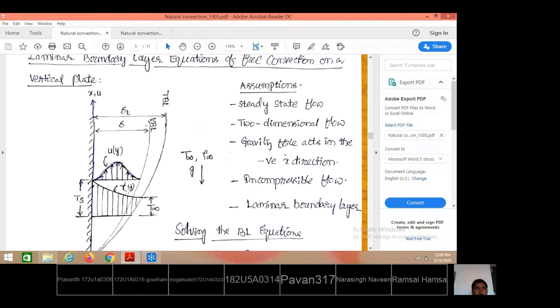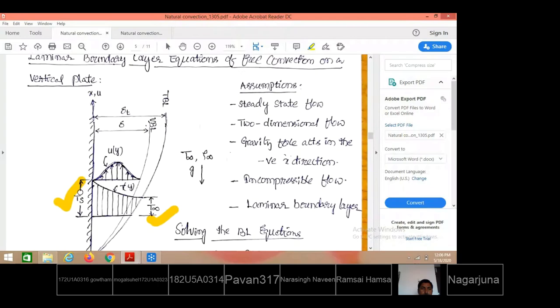Consider still air, that means static air, when a vertical plate is immersed in it. The still air is at a temperature of T infinity, and the vertical static plate is at a temperature of Ts. So the very first layer of the fluid which has adhered will also attain the same temperature as the plate. Therefore, at the plate level, the plate temperature is the same as the fluid temperature, Ts equal to T infinity at the plate level.